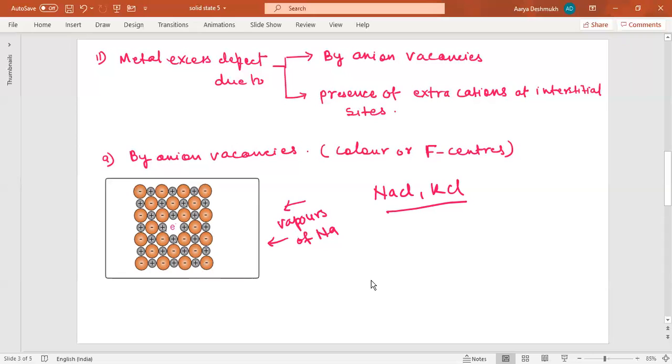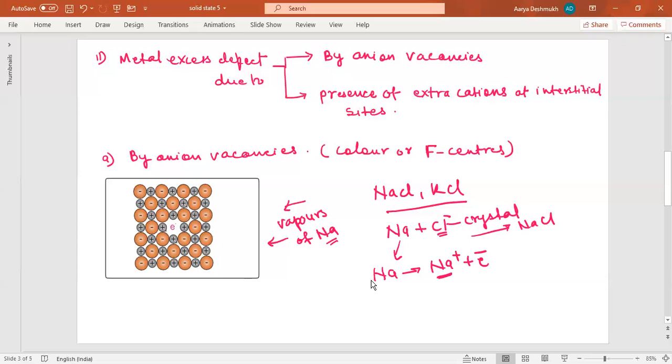You can write here sodium from the sodium vapors plus chloride ion. Actually this sodium will form a cation like this, Na plus, an electron being lost here. So this is the sodium ion from the sodium vapors, and the chloride ion is from the crystal surface. They combine together to form NaCl.